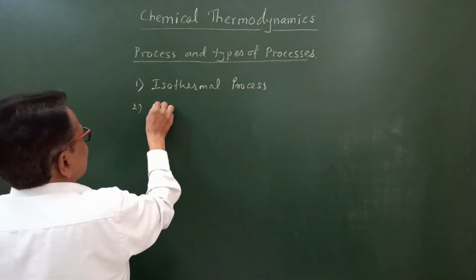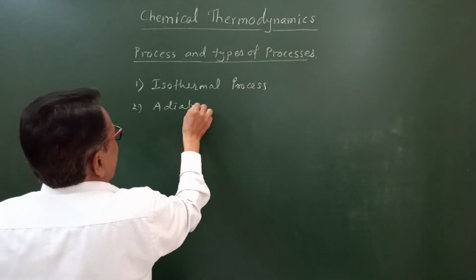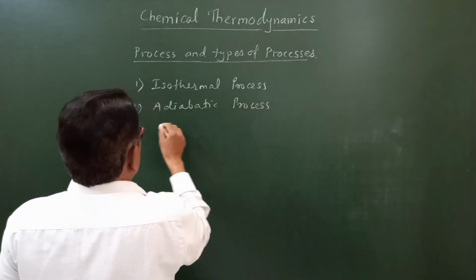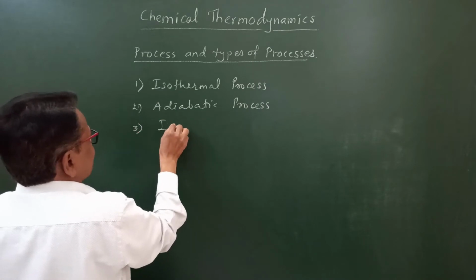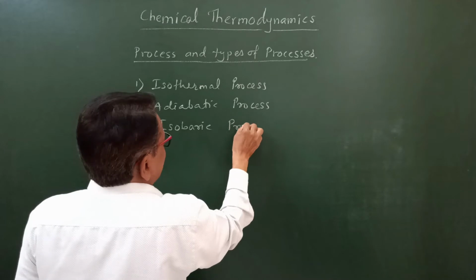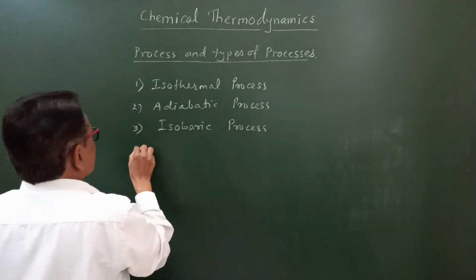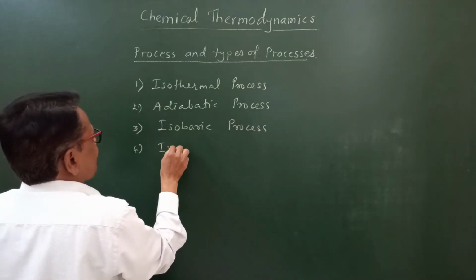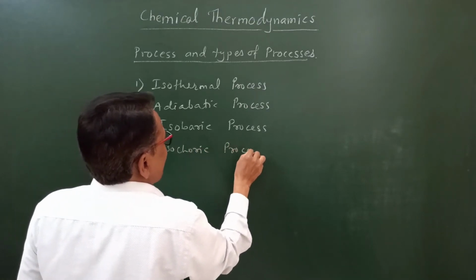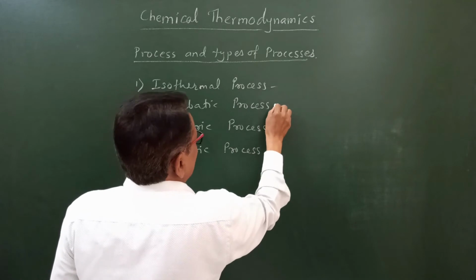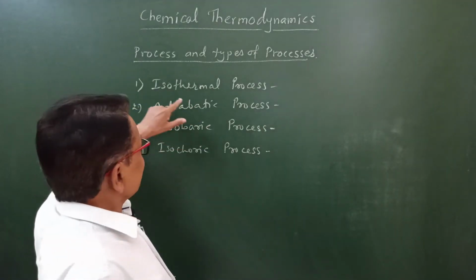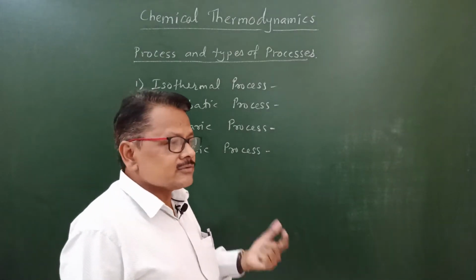Second, adiabatic process. Third, isobaric process. And fourth, isochoric process. We saw all these 4 processes in the previous video.